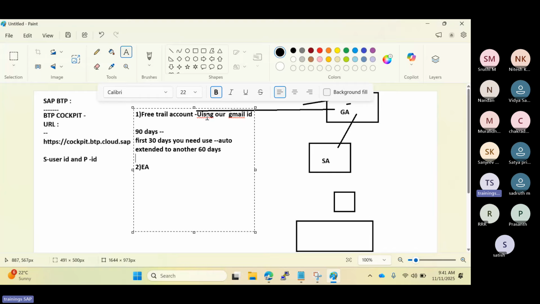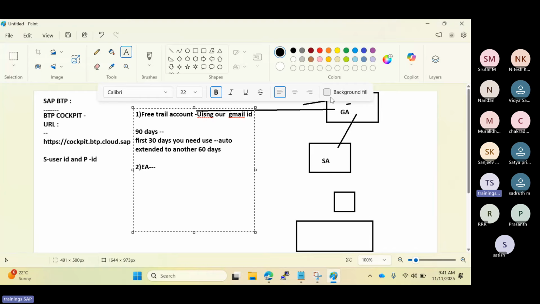Enterprise accounts are for customers who really want to use it, because for the enterprise account there is a licensing model. You need to purchase it and pay depending upon the licensing model. Either you pay in advance, or you pay monthly, or there is an agreement. There are several types of licensing models, and based upon the licensing model, we need to pay. I will discuss more details on that.